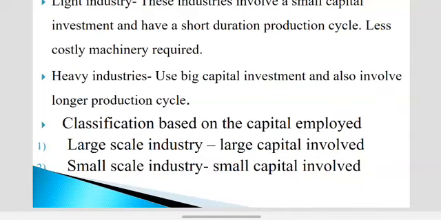This was the third classification of industry. It is the last topic of the first chapter, the introduction in the DSBM subject. In the next lecture we will start the second chapter. Thank you.